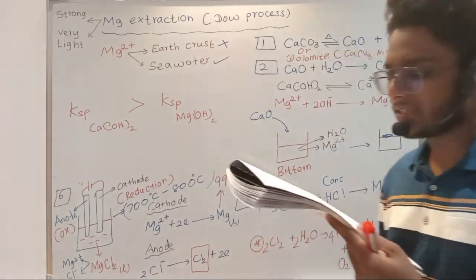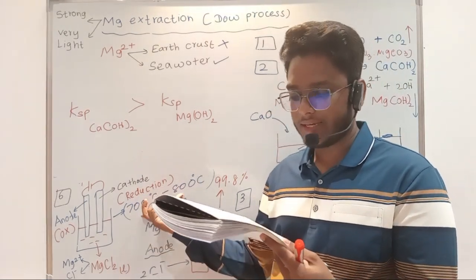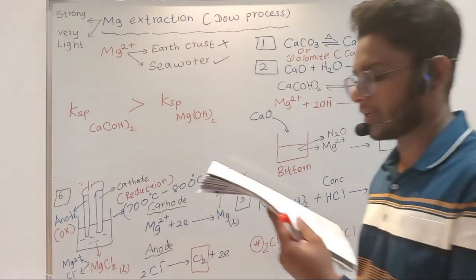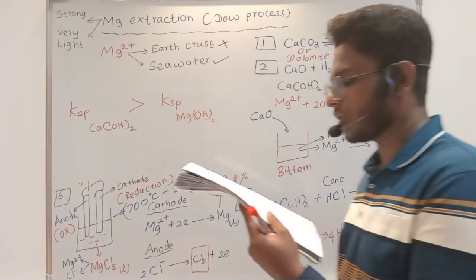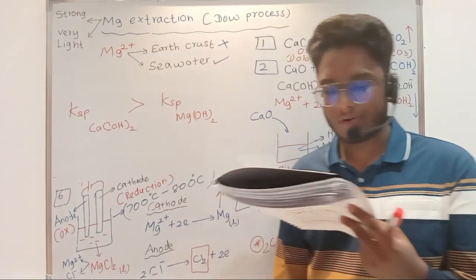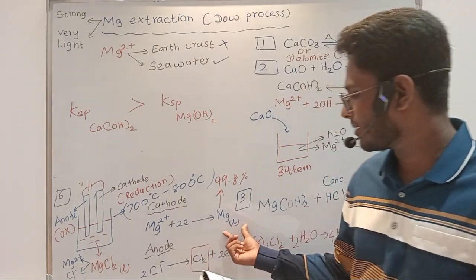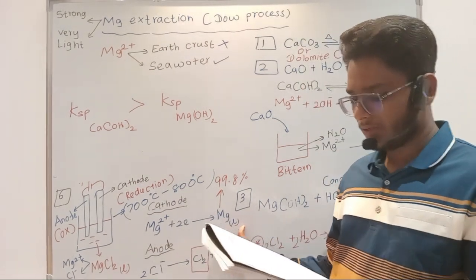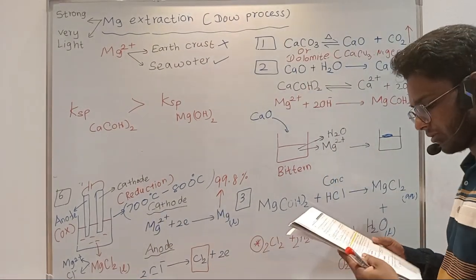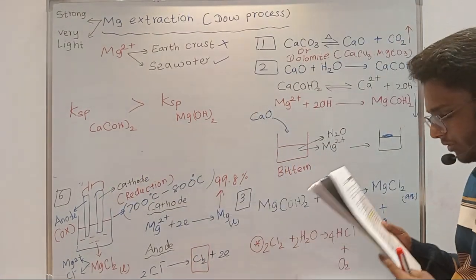The temperature in the cell is maintained within the range of 700 to 800 degrees Celsius. This is the temperature within the cell. Since the melting points of magnesium chloride and magnesium metal are 714 and 650 respectively, the temperature of the fused salt should be maintained above those melting temperatures. As the magnesium metal formed during electrolysis of the fused salt exists in the molten state, or liquid, its withdrawal from the cell is easier, right? I forgot to mention that. The density of the molten magnesium at its melting point is 1.5, right?